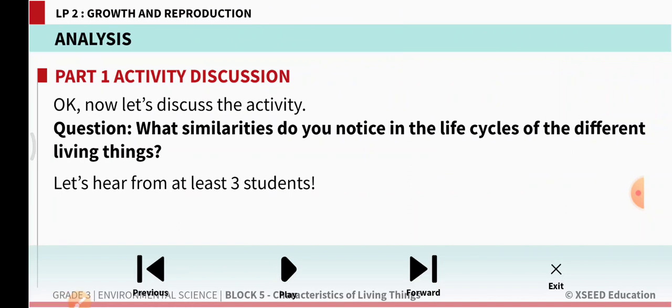Right, let's move forward. What similarities do you notice in the life cycles of different living things? So we have a question here. They are asking you what is same between all the life cycles. What is same? Okay, let us see.